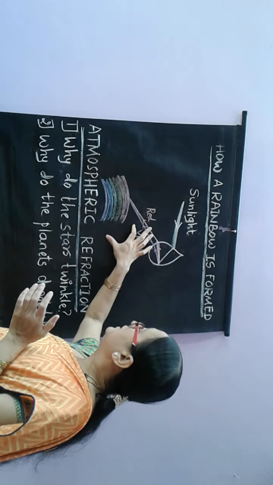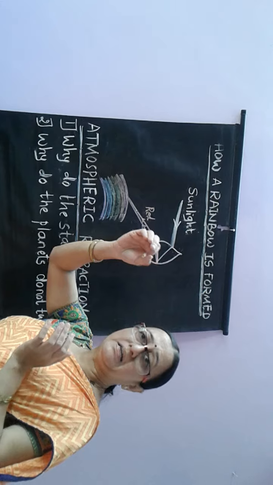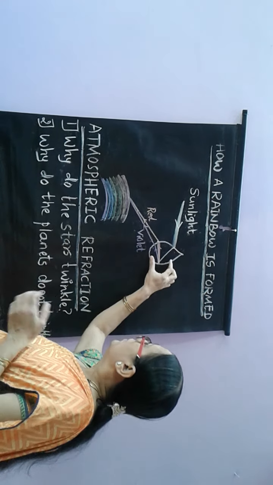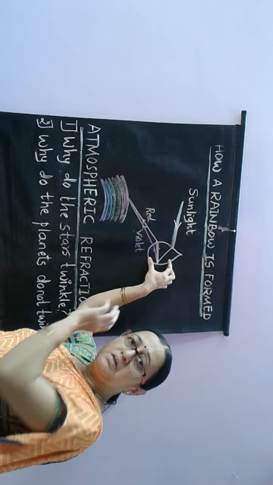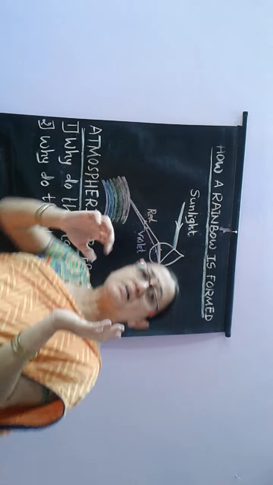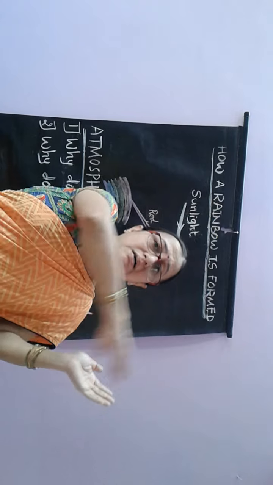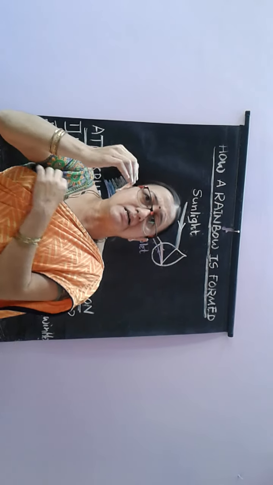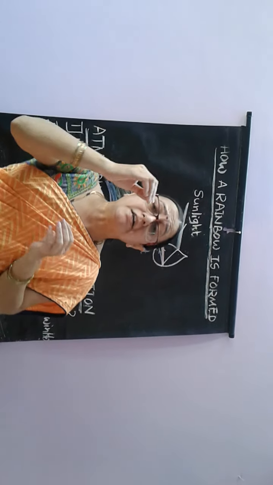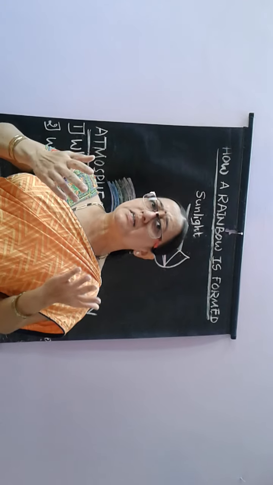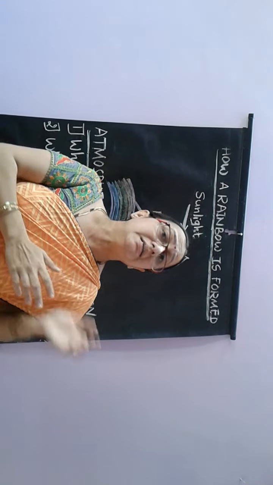That is how we see the rainbow when white light, sunlight, is made to pass through tiny water droplets of rain. Yes, as the earth is round in shape, we can see the rainbow in a semicircular fashion. Yes, and a rainbow is always formed when it rains on a sunny day. We do not see rainbows mainly in the rainy seasons.